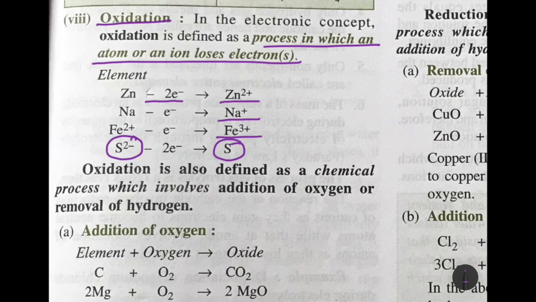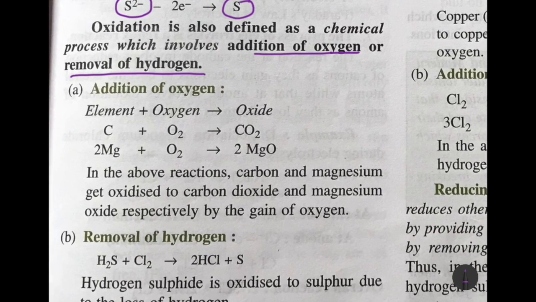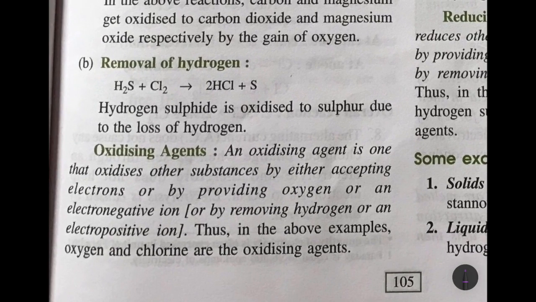And of course, oxidation is also a chemical process where oxygen is added or hydrogen is removed. So here we have the elements carbon and oxygen. They combine together to form carbon dioxide. That means carbon has been oxidized. Similarly, magnesium and oxygen combine to form magnesium oxide. That means magnesium has been oxidized. So next we come to removal of hydrogen.